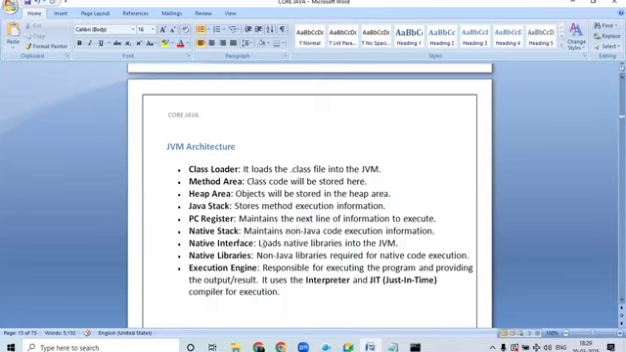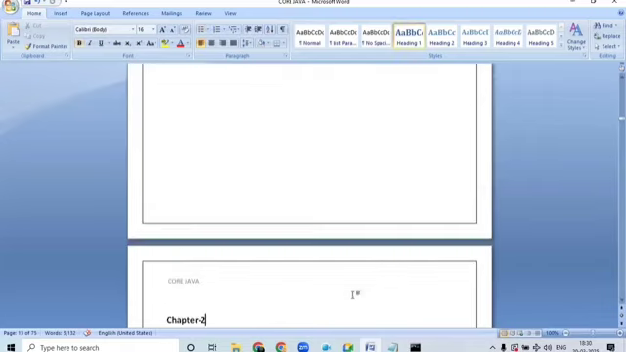So native interface means our C and C++ libraries here. Okay, done. Next, the execution engine. Why the execution engine? The execution engine is responsible for executing the program and providing the output and result. It uses the interpreter and the just-in-time compiler for the output.